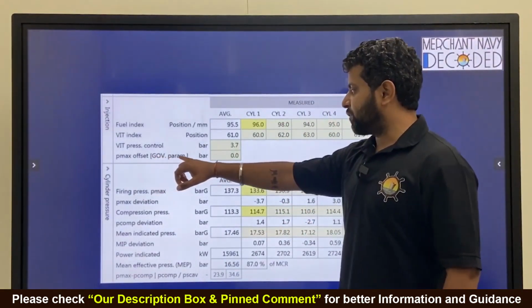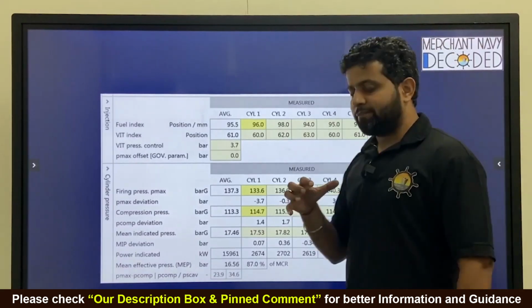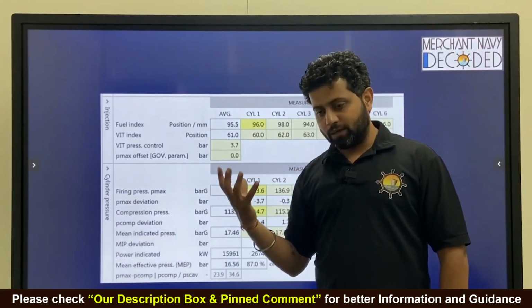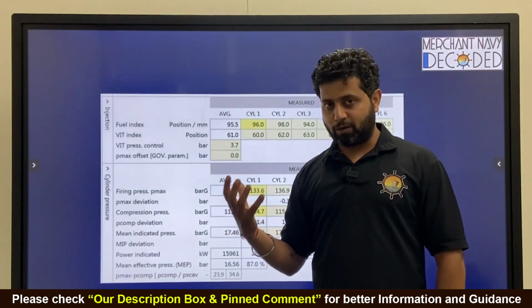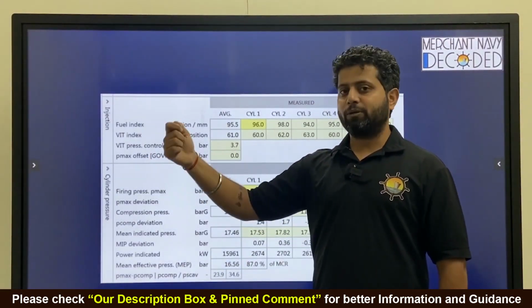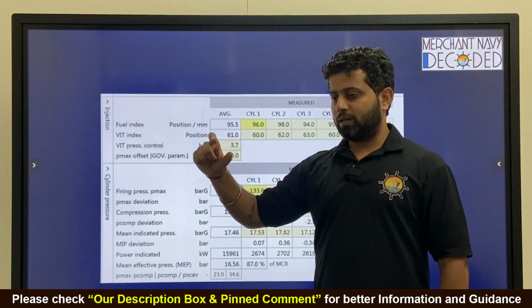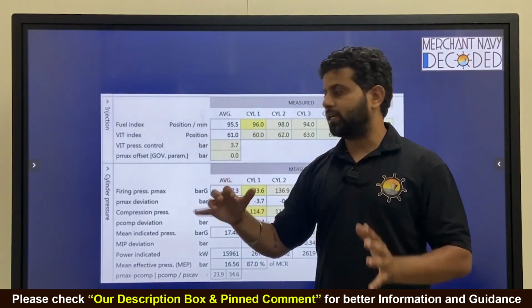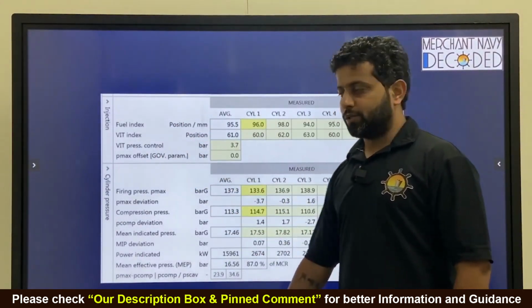Then this is the P max offset setting, a governor parameter. Sometime we'll be making a package on the governor part, the electronic governor, and that is where I'm going to discuss this. This is specific to one particular unit, or sometimes when the fuel is bad, a lot of things are done on the governor. That is when we are going to discuss this.